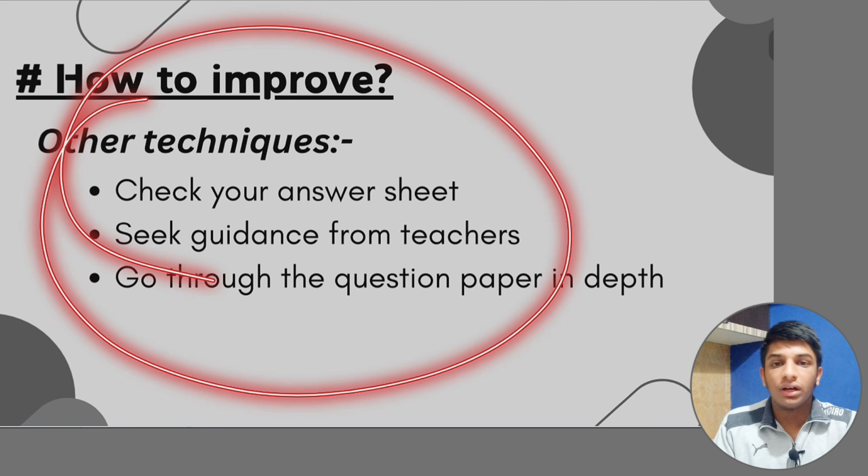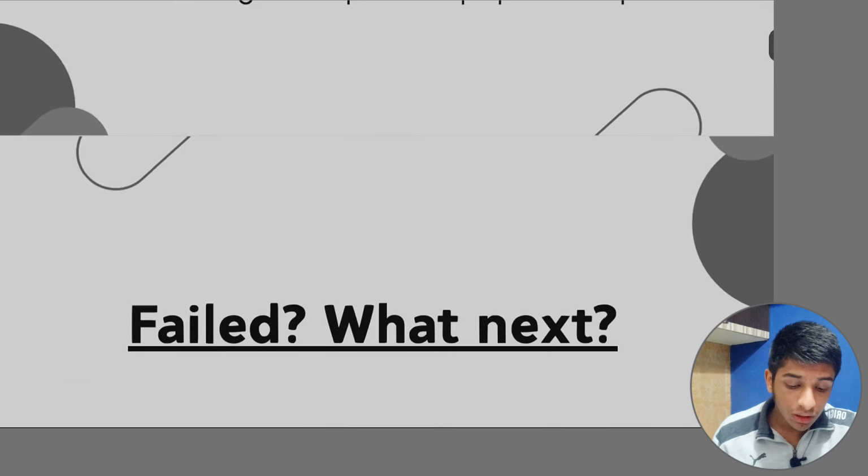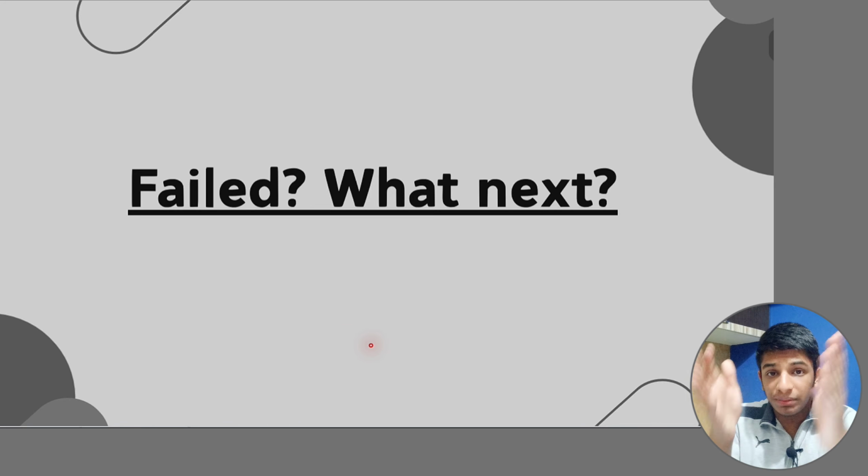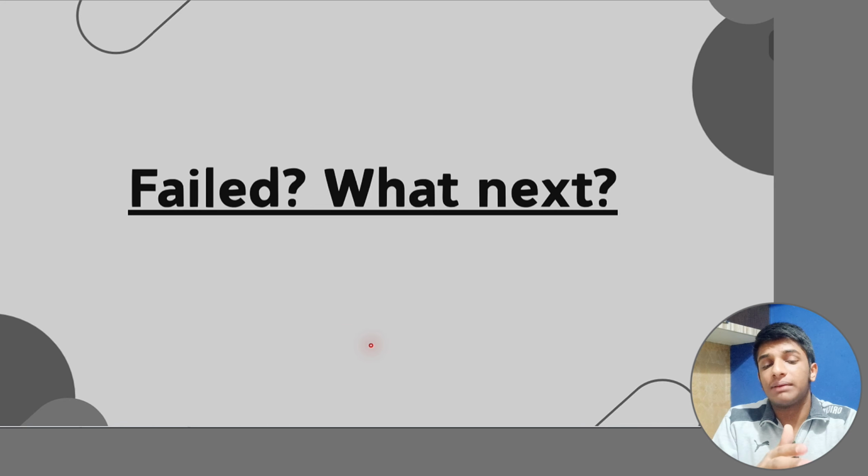So these were the 5 to 6 steps to improve. Proceeding further, what if you have completely failed, low marks, I failed, now what should I do? So you have 2 things. One, ask your management, your teachers, is there any scope of retest, provision of retest? If there is a retest provision, please take that. Clear it in the retest, re-exam. Don't have backlogs. I'm telling you, it will haunt you like anything. Please don't have backlogs. If there is no provision, no retest at all, then only the second option.